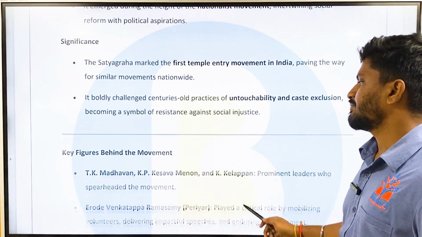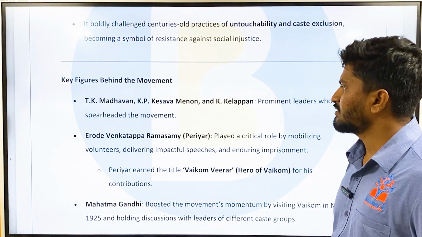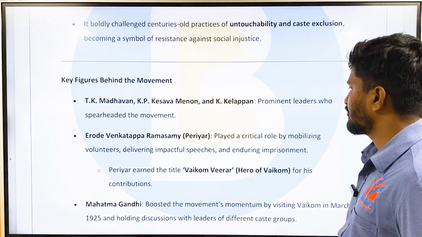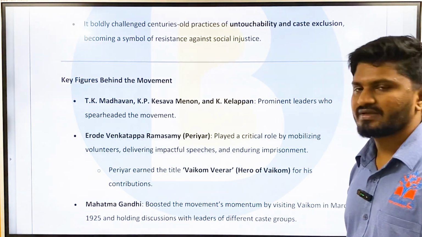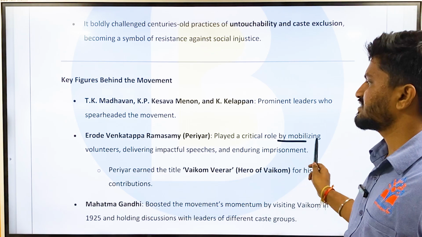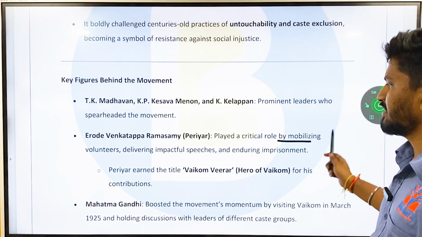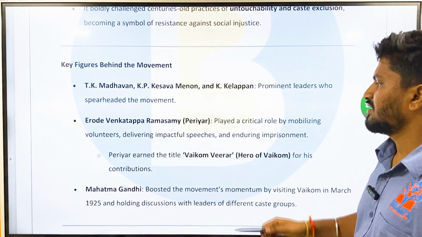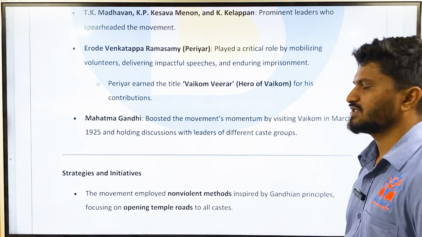And the important leaders or figures behind this movement are T.K. Madhavan, K.P. Menon, and K. Kelappan, who are the prominent leaders who spearheaded the movement. And Erode Venkatappa Ramaswamy, that is E.V. Ramaswamy Naicker, who is also called Periyar, played a critical role by mobilizing volunteers, delivering impactful speeches, and enduring imprisonment. Periyar earned the title Vaikom Veerar or Hero of Vaikom for his contributions.